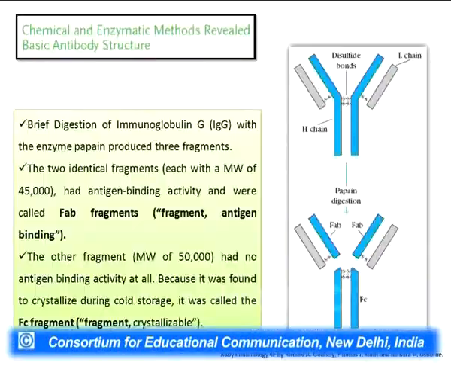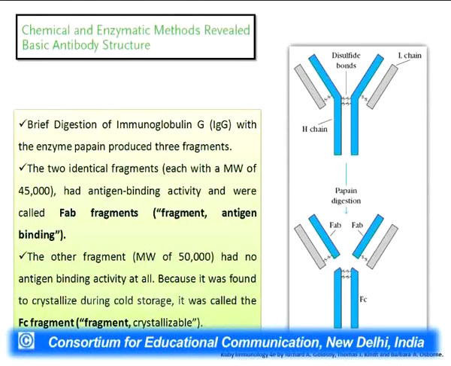The next experiment was done with the help of papain digestion. Papain is an enzyme, and as soon as these antibodies were incubated with the papain, the scientists found that there were 3 major fragments eluted from the solution. Of these 3 major fragments, 2 fragments were called the Fab fragment, or fragment antigen binding fragment. These are the fragments which contain the antigen binding sites.